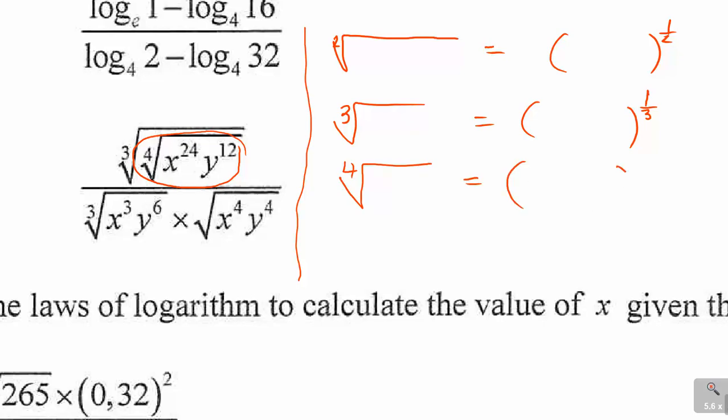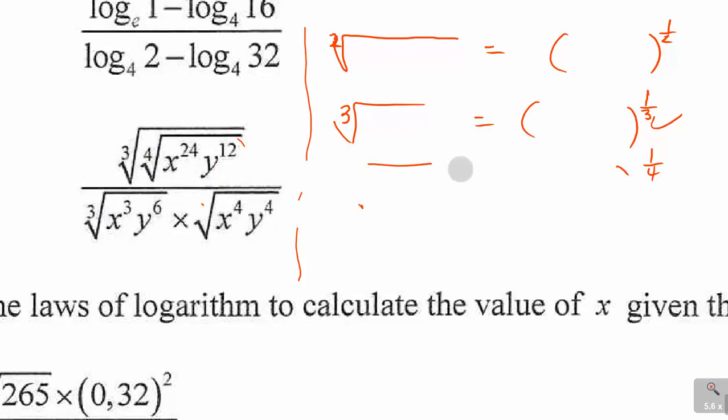So you put a bracket and say 1 over 4, and so on. If you're not given anything, you must know that it is a square. You can see that they didn't give us anything there, it means it's a square. A 3 means 1 over 3, and a 4 there means 1 over 4. So just remember, that's what we're going to be using in that.